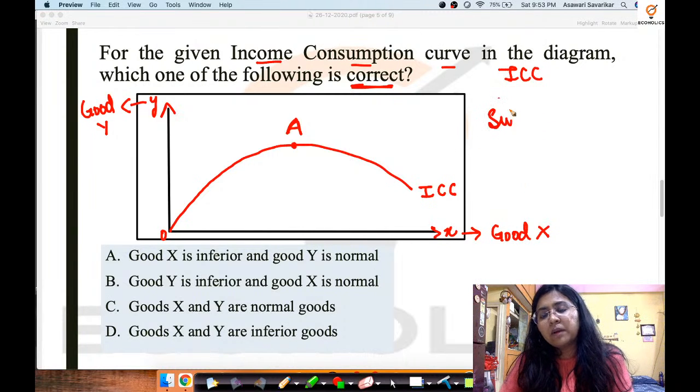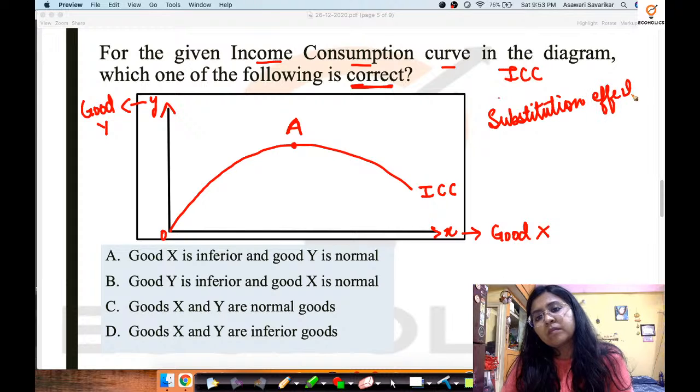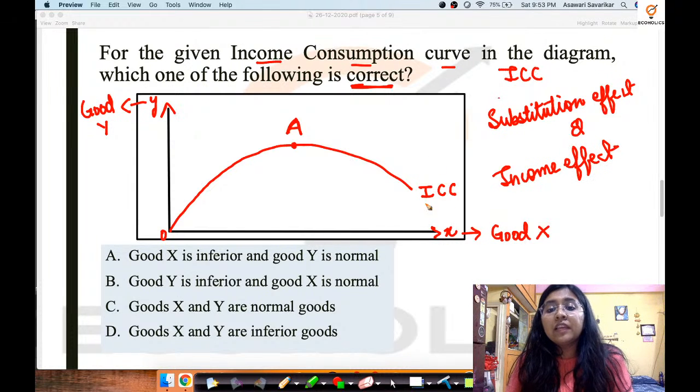We have been asked about substitution effect and income effect. Now over here they have given an income consumption curve. Okay, so our main focus is on the income effect.